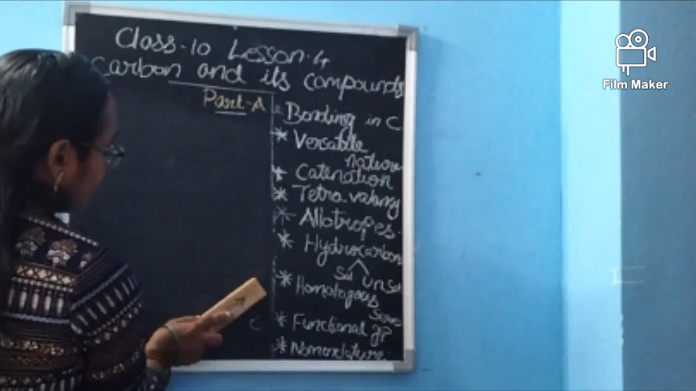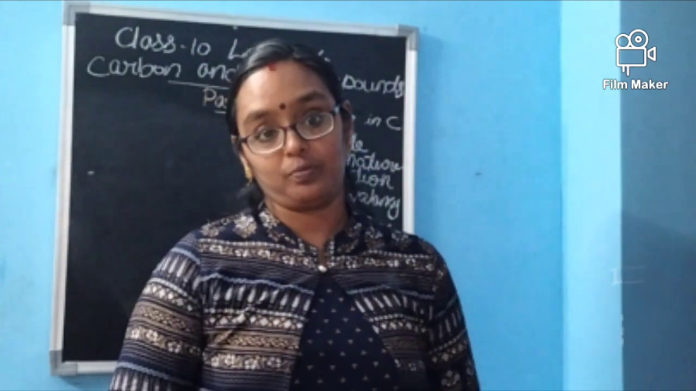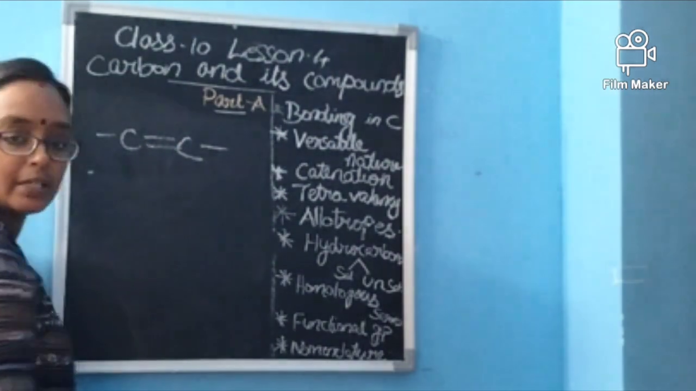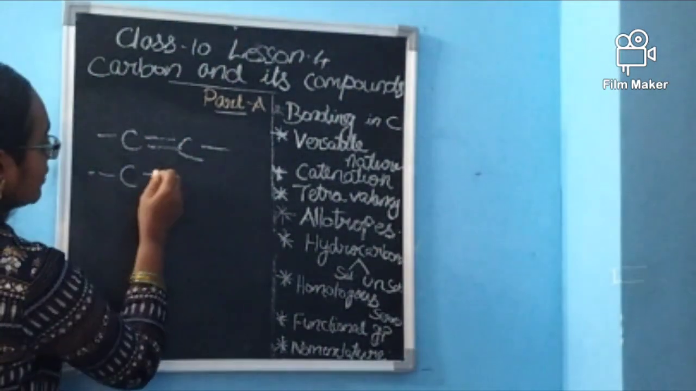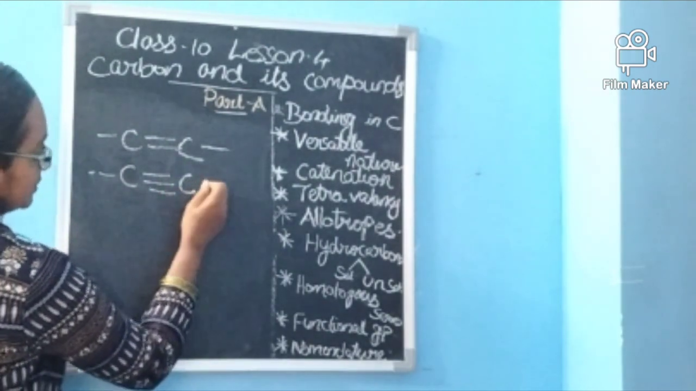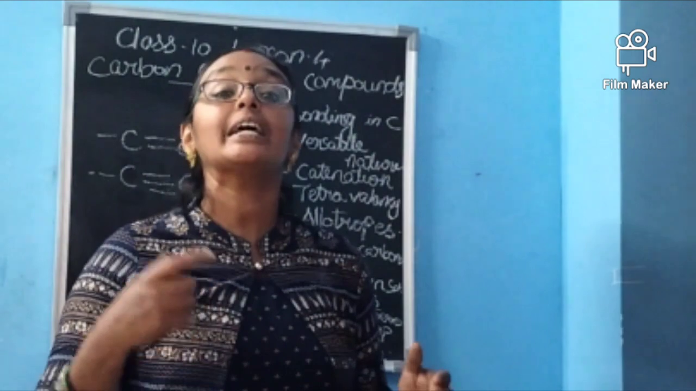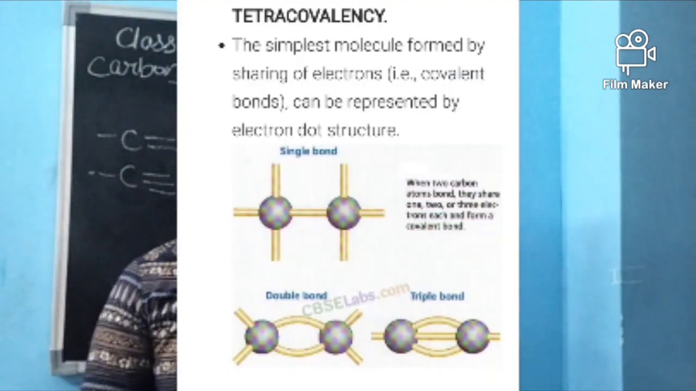We can say carbon can make only single bonds. Carbon can make double bonds also. See, carbon double bond carbon, in this manner it can make. It can form triple bonds also, carbon 1, 2, 3, carbon. In this manner also it can form. We call the single bond saturated, and double or triple bonds unsaturated.